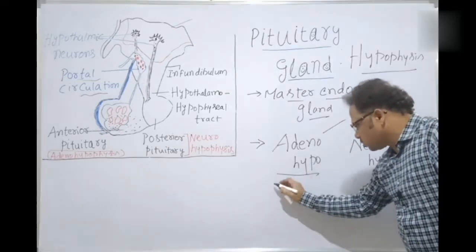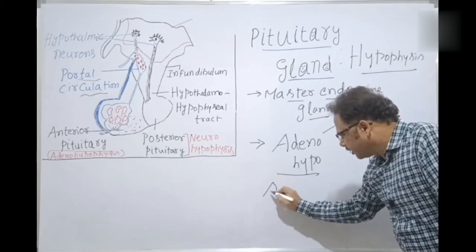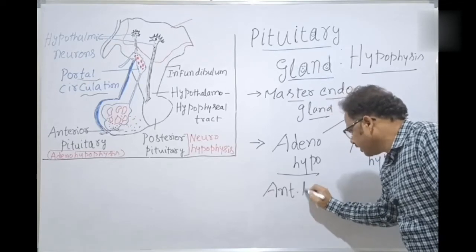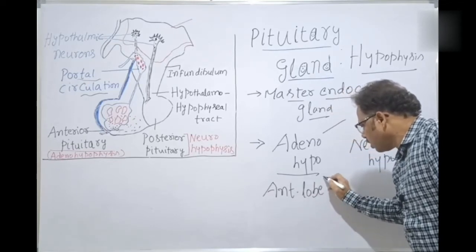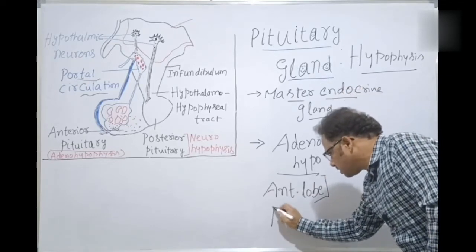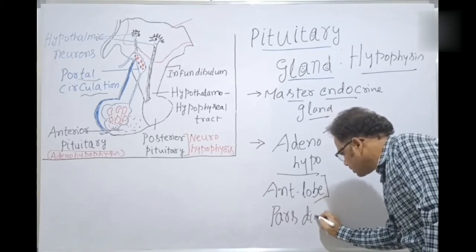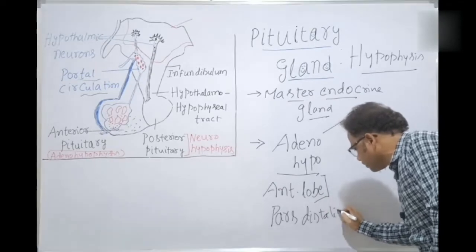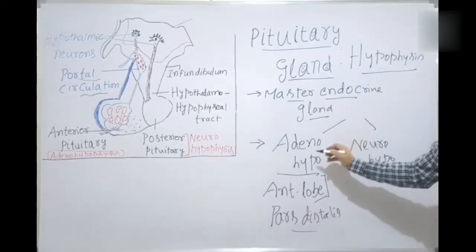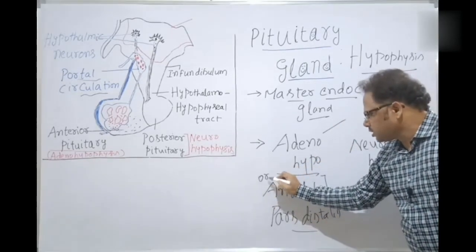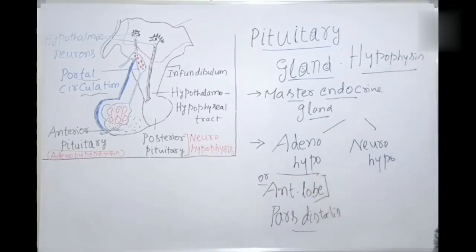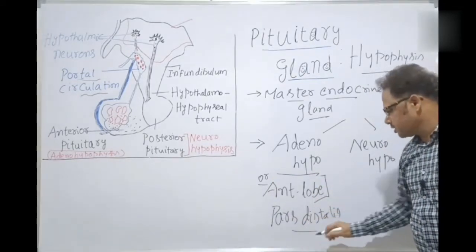Adenohypophysis is also called the anterior lobe, also called pars distalis. So adenohypophysis is also called the anterior lobe of the pituitary gland or pars distalis.